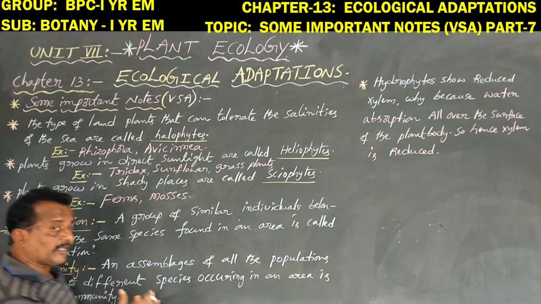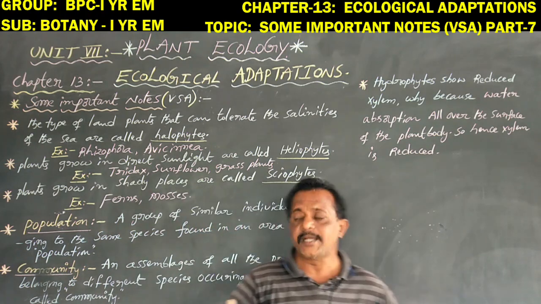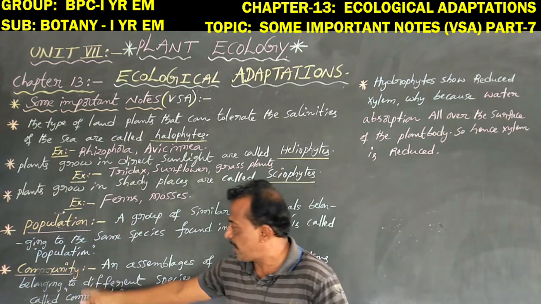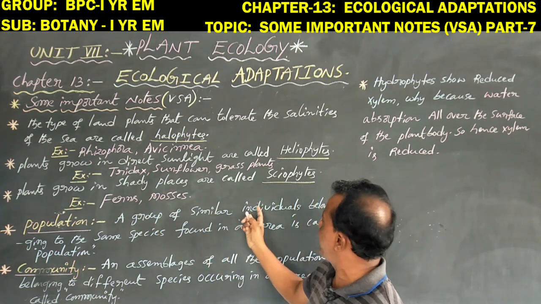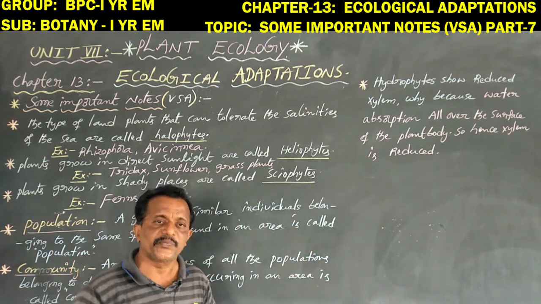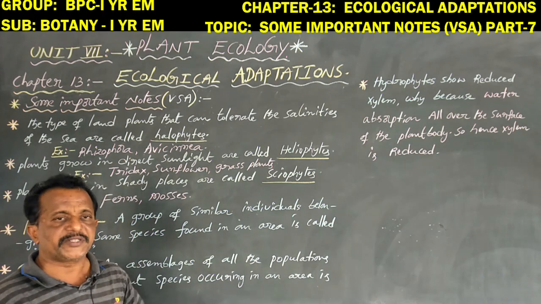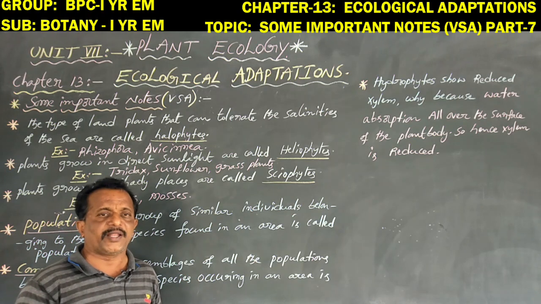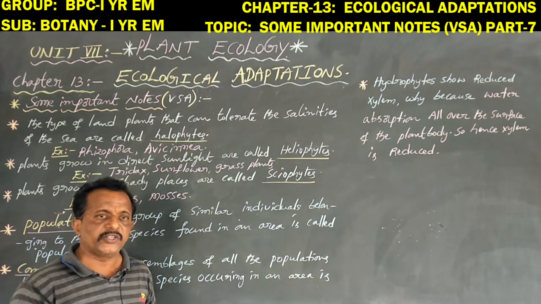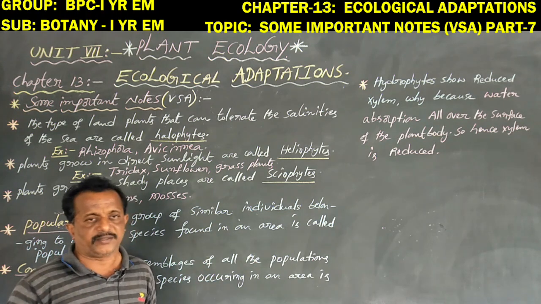Next, coming to what are the differences between population and community. First of all, population means a group of similar individuals. A group of similar kind of plants. An individual plant is one individual. An animal is another individual. A human being is another individual.